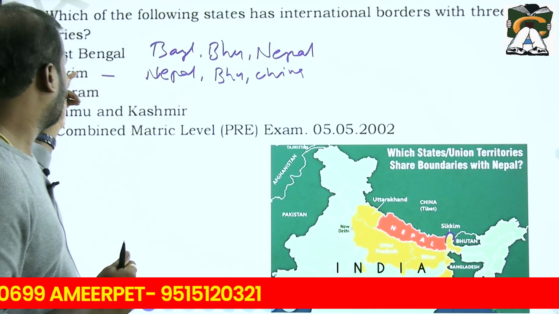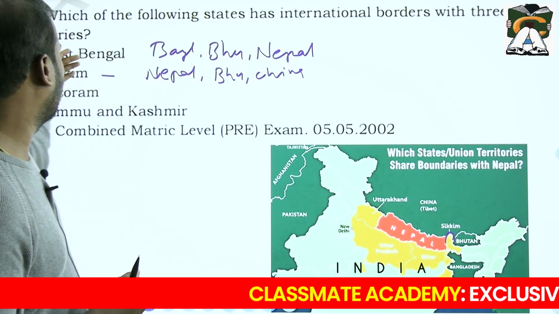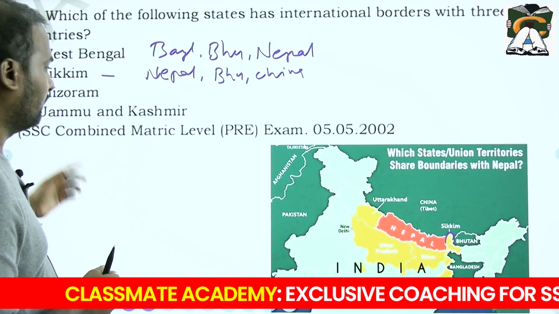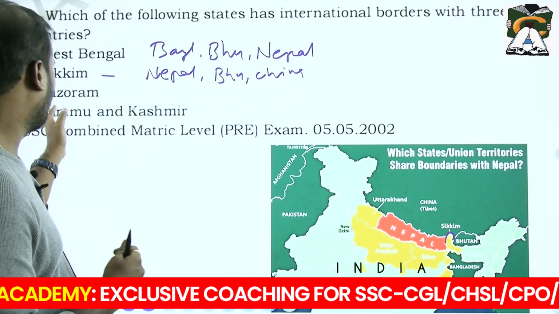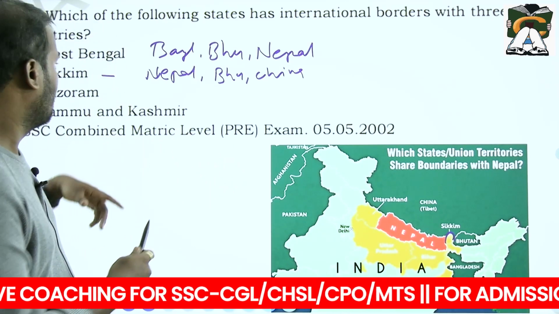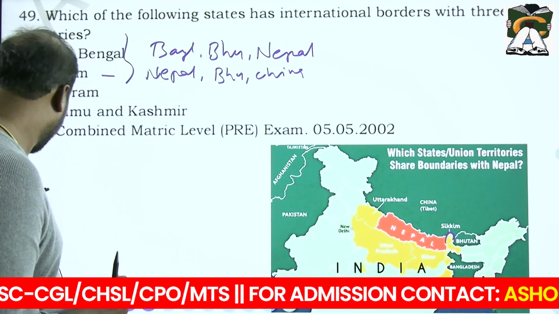So obviously both share boundaries with three countries. Mizoram is only with Bangladesh and Myanmar, so only two. Jammu and Kashmir is only with Pakistan. So your answer is a bit ambiguous, because both these options are correct with respect to this question.